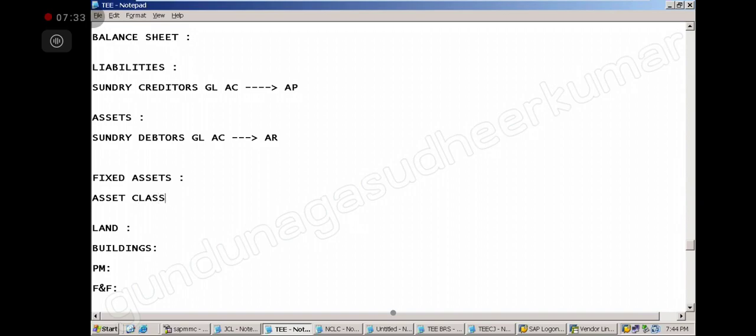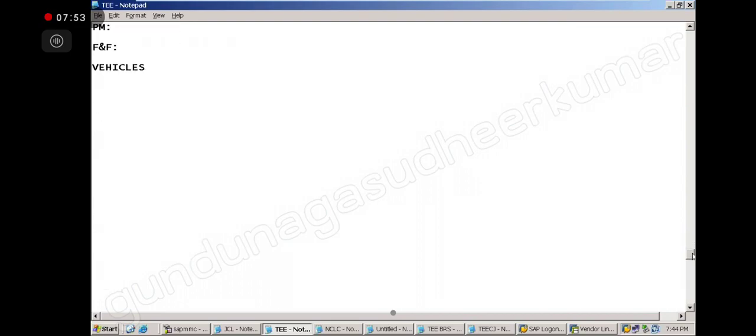So what we have to do here in asset accounting is divide the assets into several asset classes and post according to each asset class. So the reconciliation will happen per asset class. Okay, let me give you one example. How the reconciliation will happen in asset accounting is, suppose I have one land, land one.